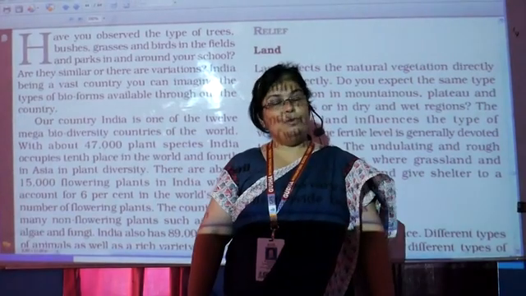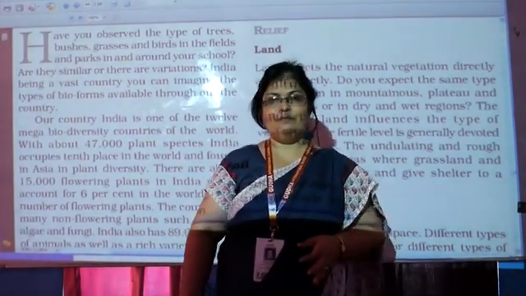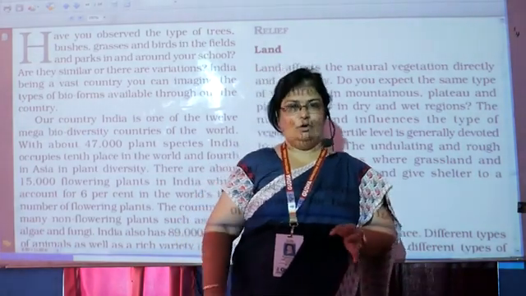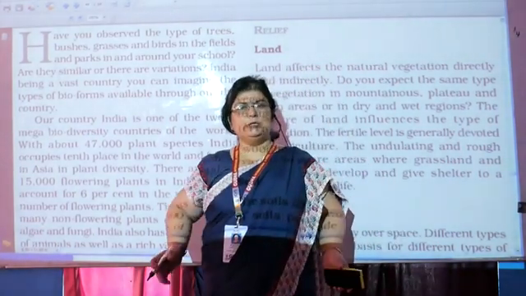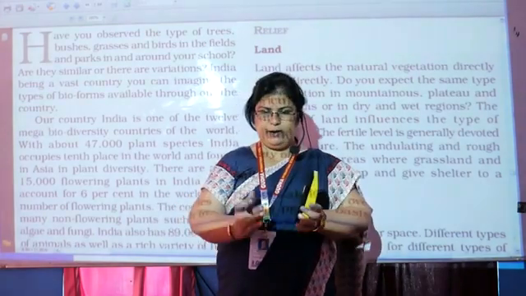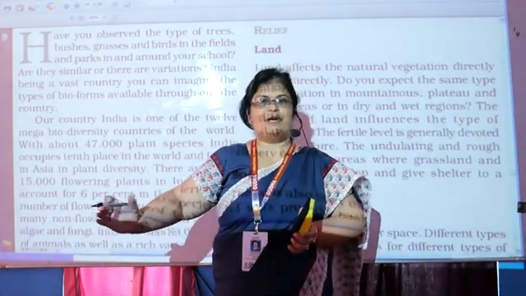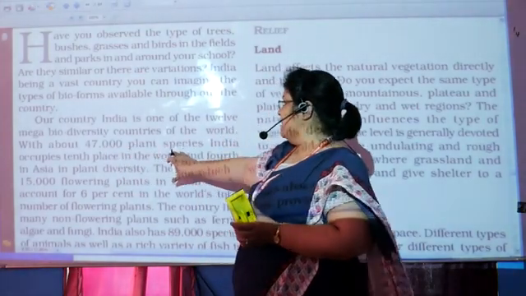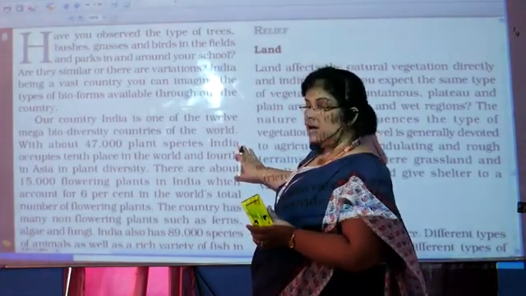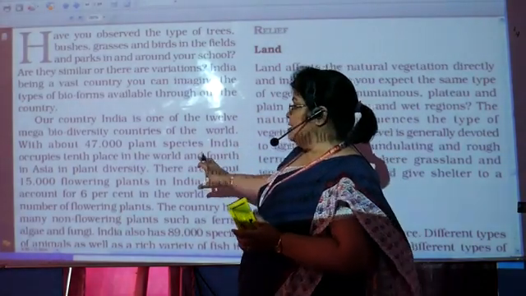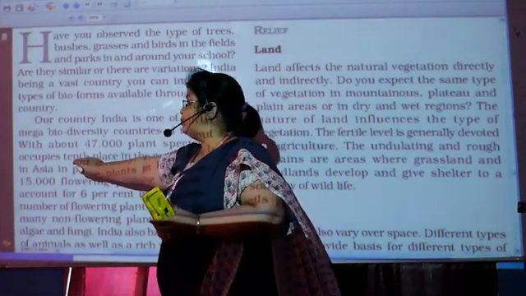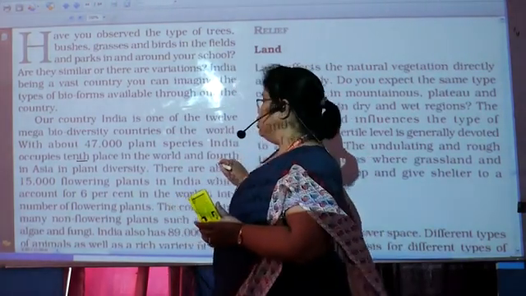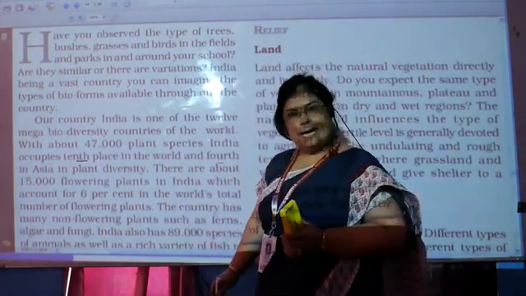Now, what do you mean by species? Species, jati, prajati. Okay, so all these plants and animals are categorized as per their species. So there are about 47,000 plant species in India, and it occupies 10th place in the world and 4th place in Asia.